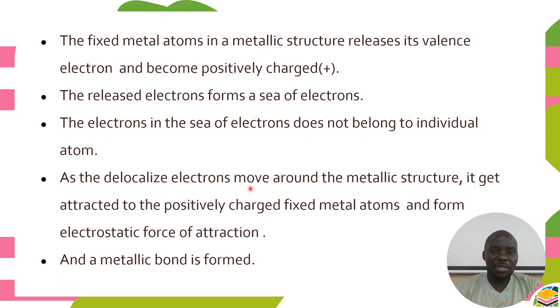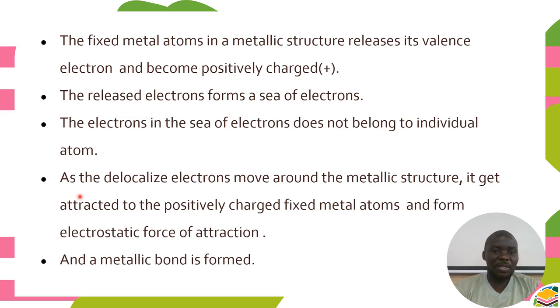As the delocalized electrons move around the metallic structure, since electrons are negatively charged, while the fixed metal atoms are now positively charged, they get attracted to the positively charged fixed metal atoms and form electrostatic force of attraction.